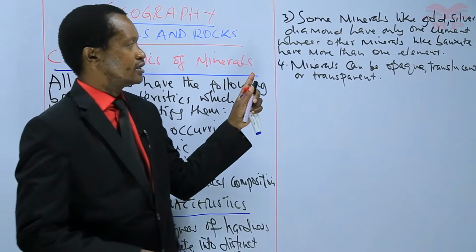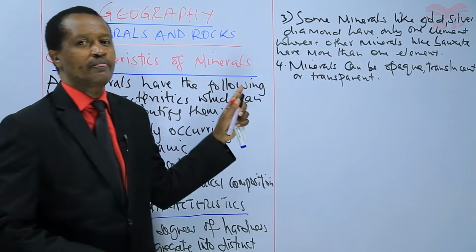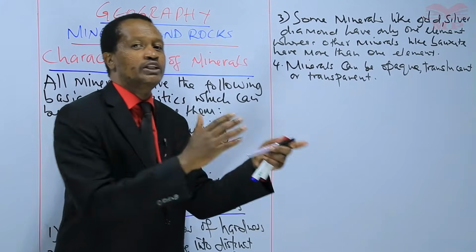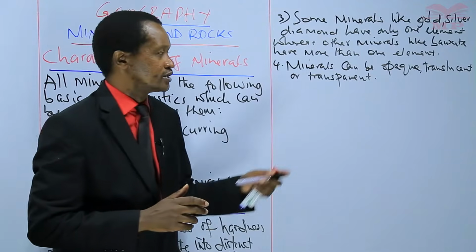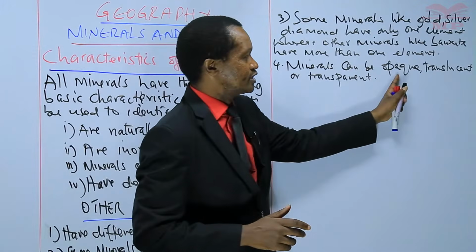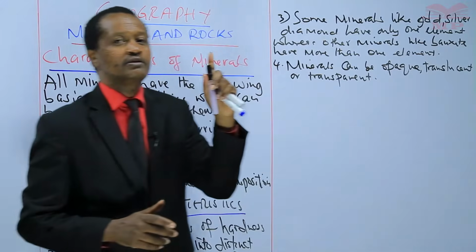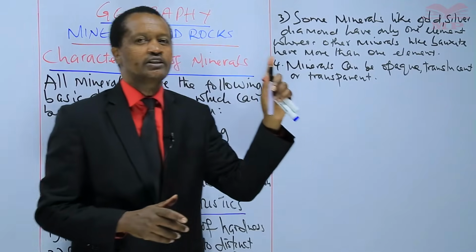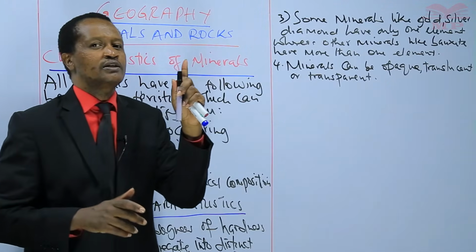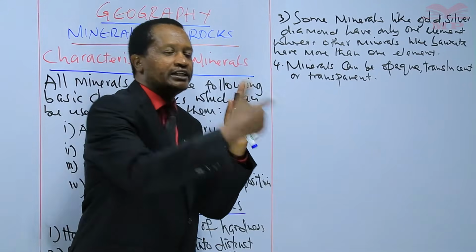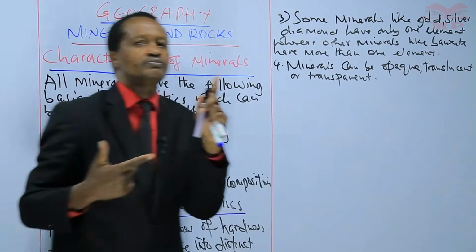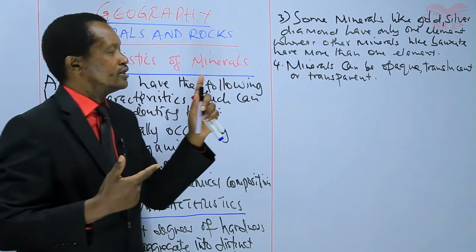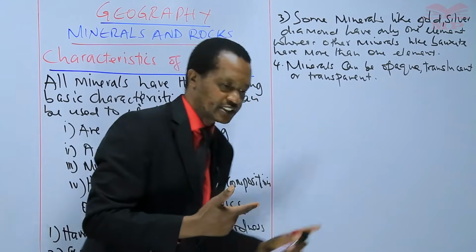Now, this characteristic refers to the ability of a mineral to allow light to pass through it. So minerals which do not allow light to pass through them are opaque. And translucent minerals allow some light to pass through them. And one can see through transparent minerals.